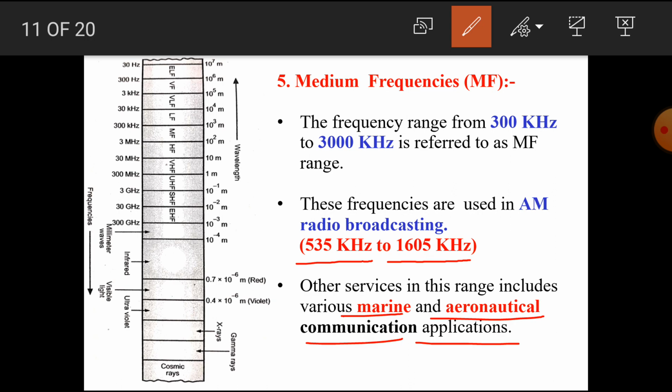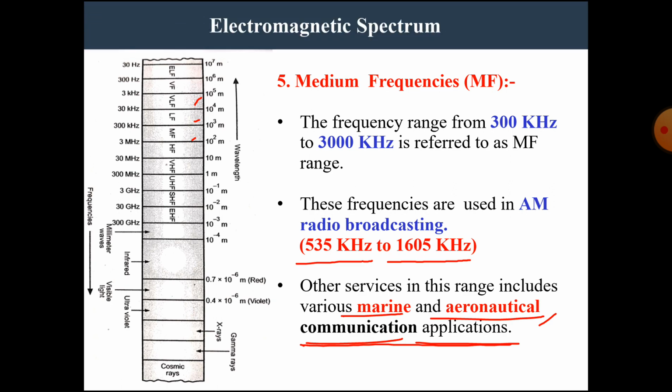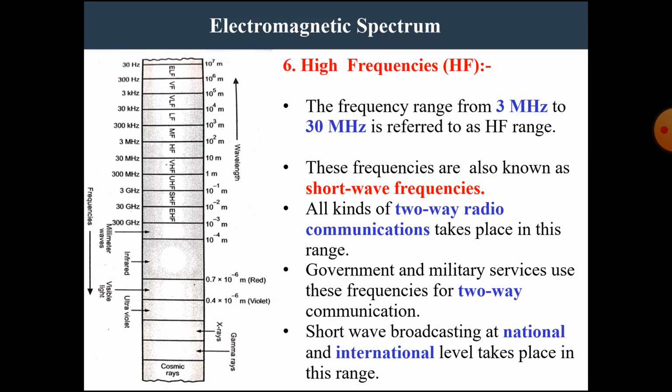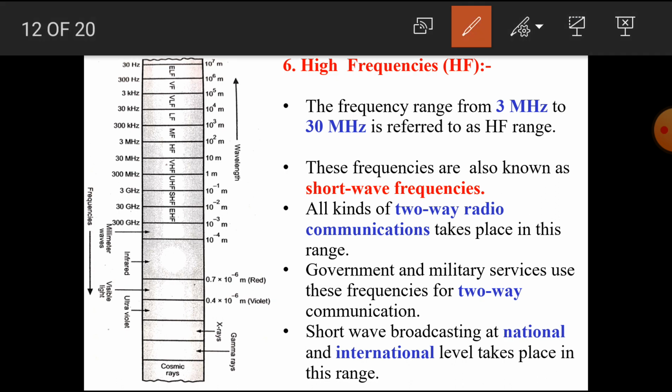That means the very low frequencies, low frequencies, and medium frequencies are used in military applications and aeronautical applications for communication purposes. The type of communication is point to point communication. The next type is high frequencies.